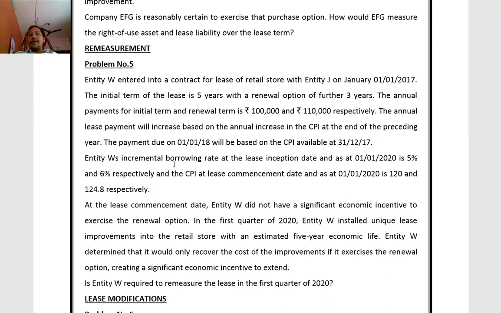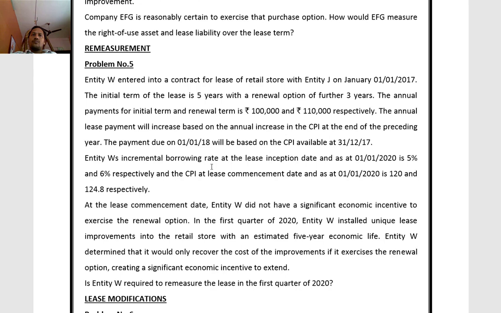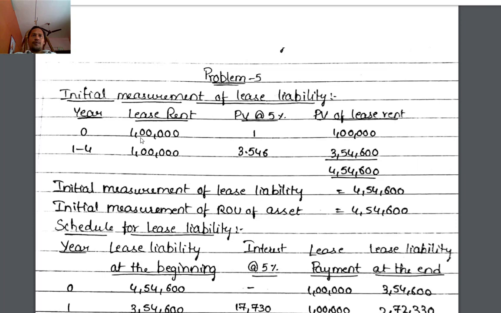So for the initial term, the lease payments are 1 lakh for a period of 5 years. We have to find the present value of lease payments. Now we'll move on to the solution part. Lease payments are at the beginning of the year.